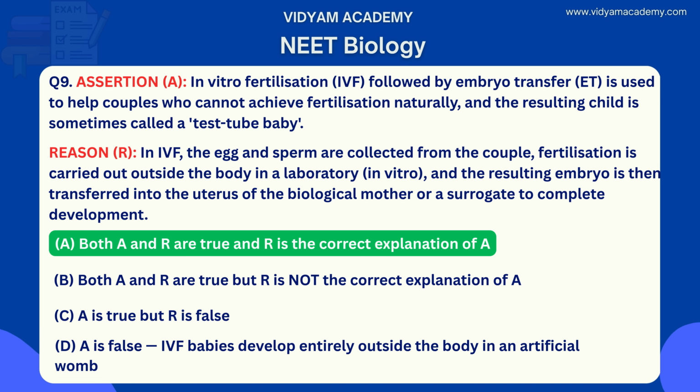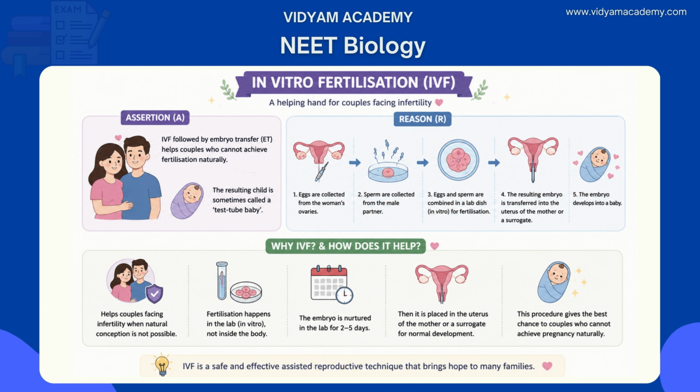Why? Let's see. Assertion A is true because IVF is indeed a widely used assisted reproductive technology, ART, for couples facing infertility. And children born through this method are popularly called test tube babies because fertilization occurs in a laboratory vessel. So in vitro means in glass, rather than inside the woman's body. So reason R is also true because it gives the exact correct description of the IVF procedure.